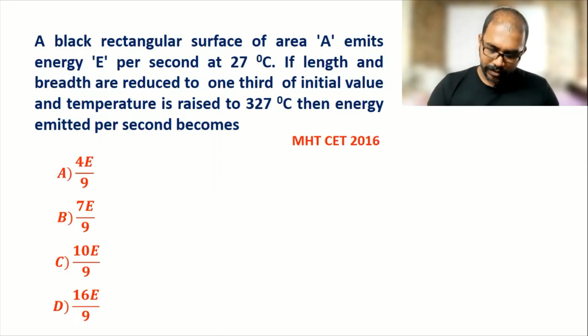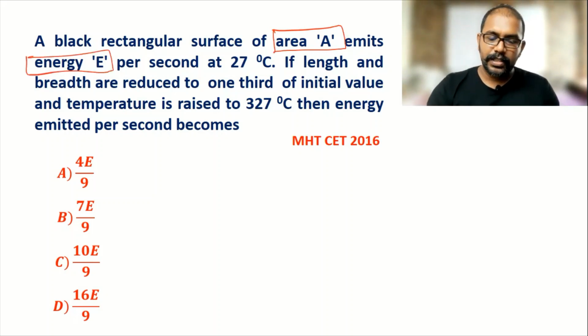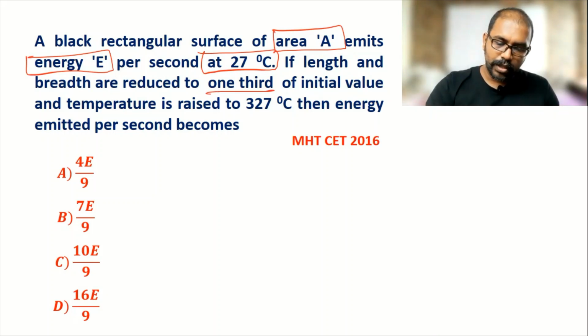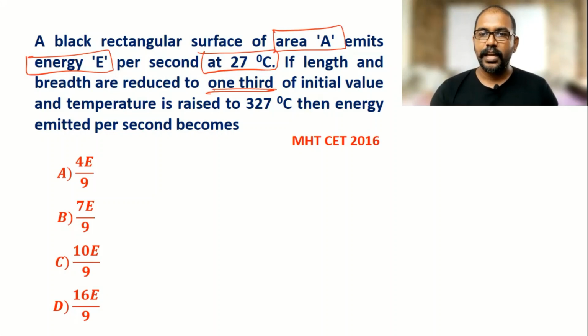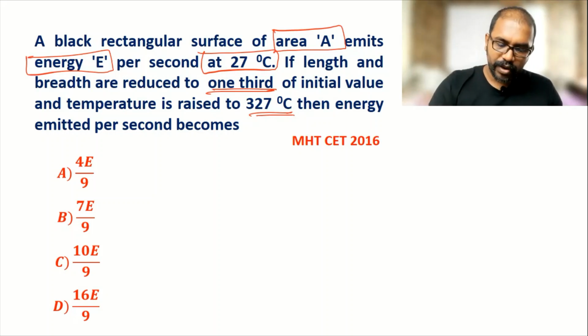A black rectangular surface of area A. So in this problem, area is A. Emit energy E per second at 27 degrees Celsius. If length and breadth are reduced to 1/3, so here both length as well as breadth, they are reduced to 1/3 of initial value and temperature is raised to 327 degrees Celsius, then energy emitted per second becomes, now here we have to use Stephen's law, Q upon A t is equal to sigma T raised to 4.